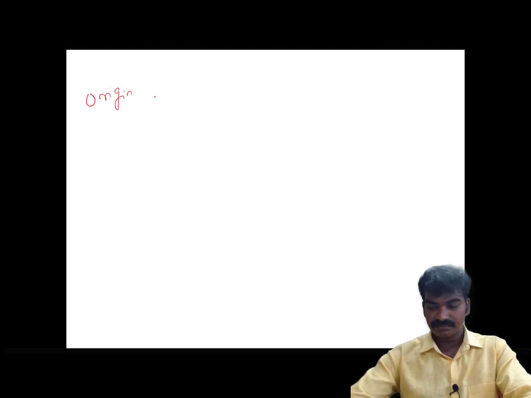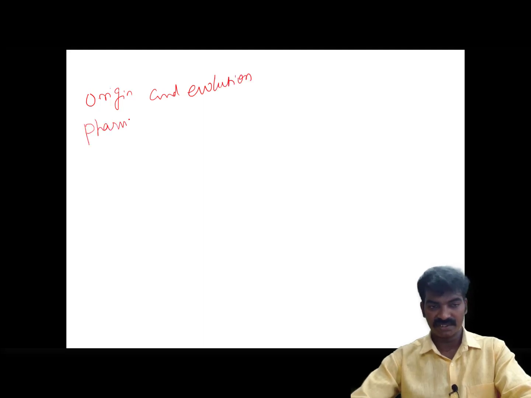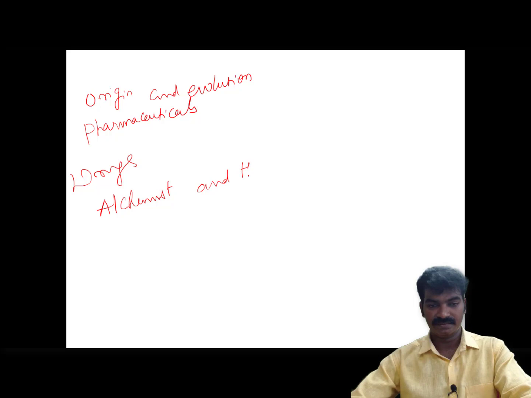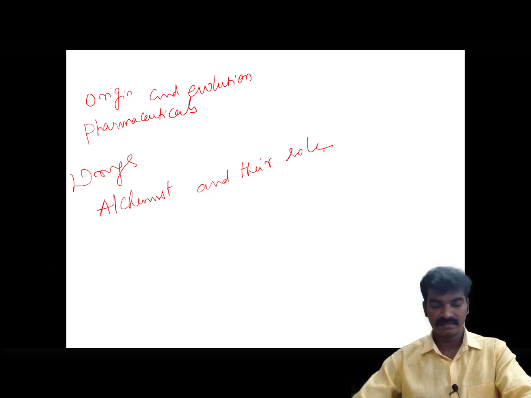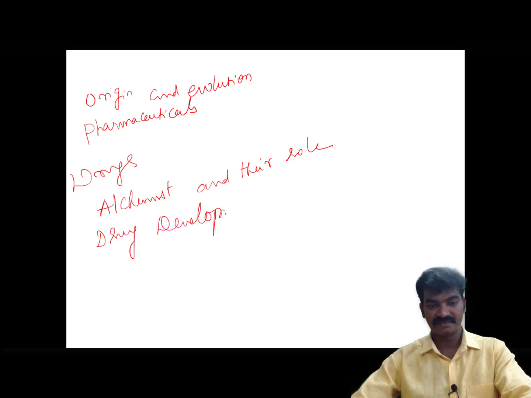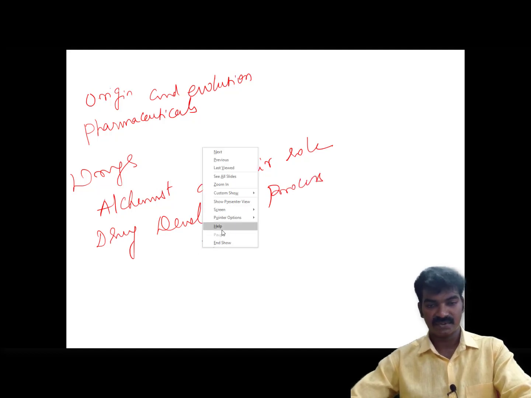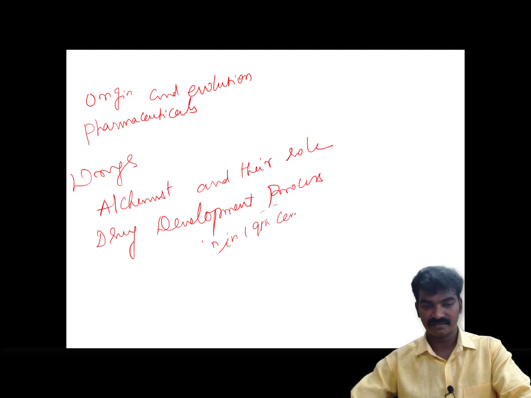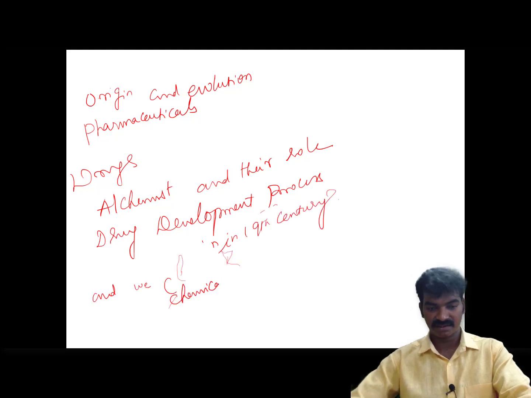Origin and evolution, pharmaceuticals, what are drugs, and what is an alchemist and their role, drug development process, 19th century, chemical biology.